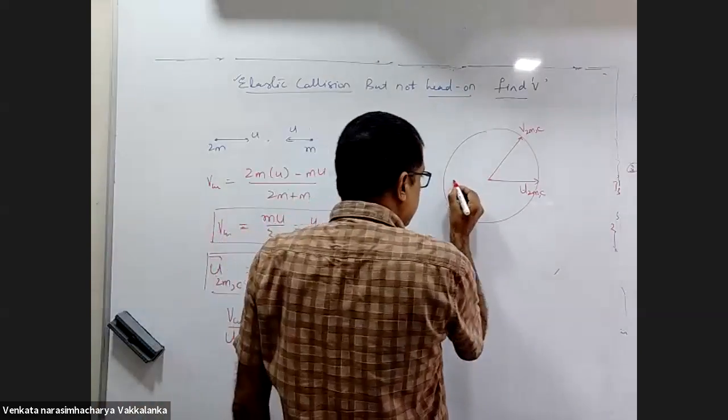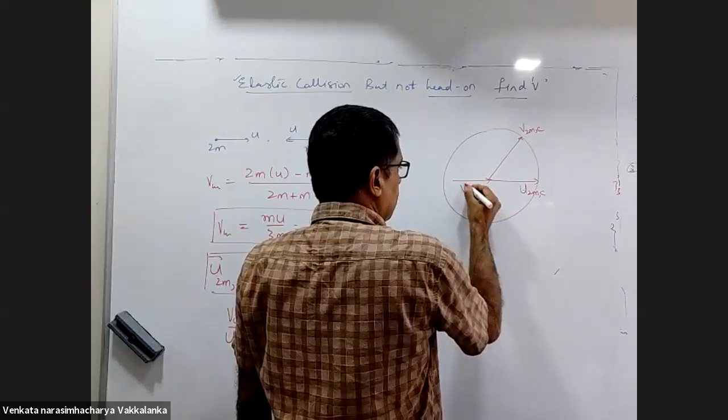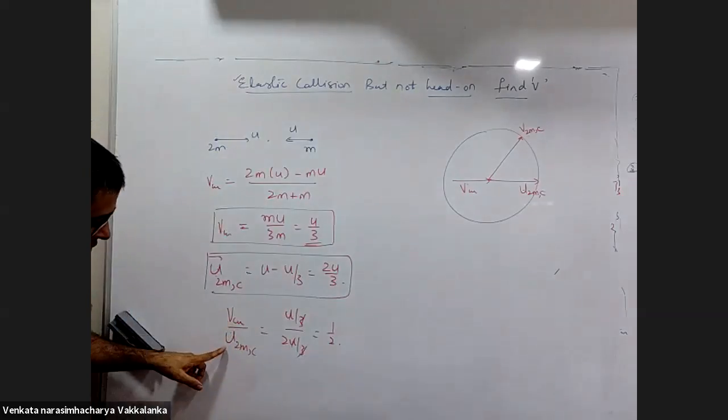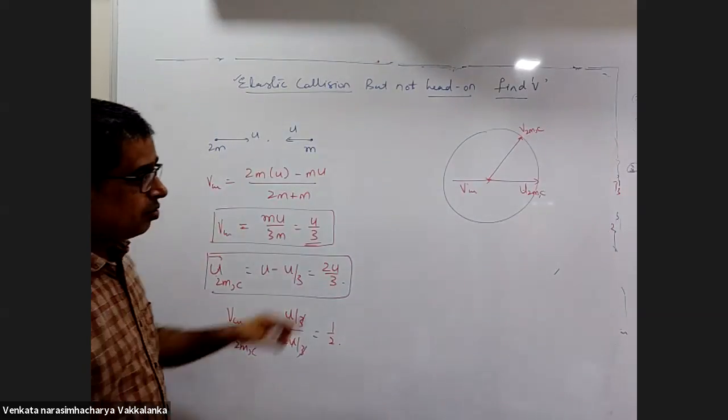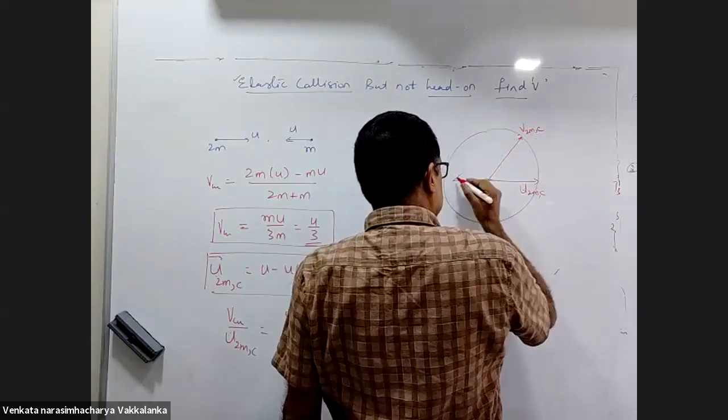Now, VCM I will draw this way. Why are you drawing VCM lesser than this here? You are getting VCM lesser than this, so VCM will be lesser. This will be the velocity with respect to ground.